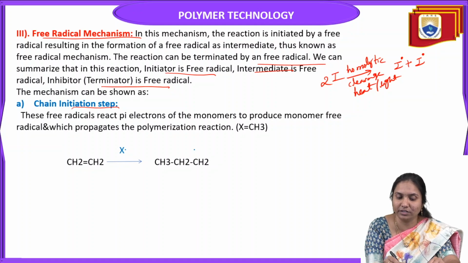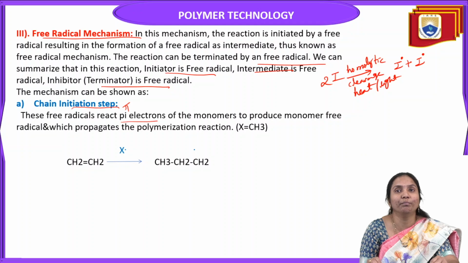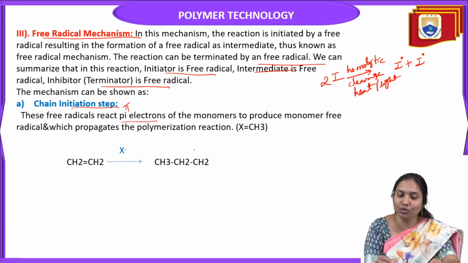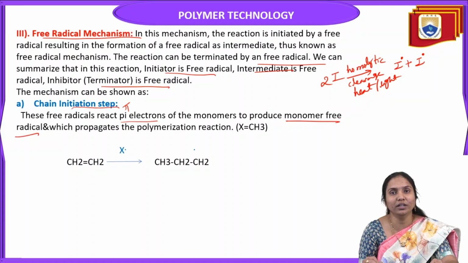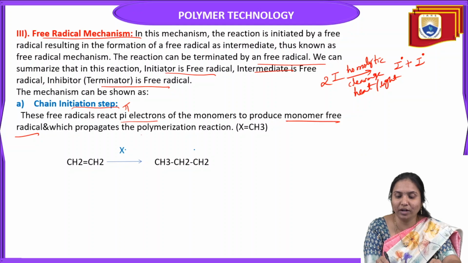In this chain initiation step, these free radicals react with the pi electrons of the monomers to produce a monomer free radical, which propagates the polymerization reaction.